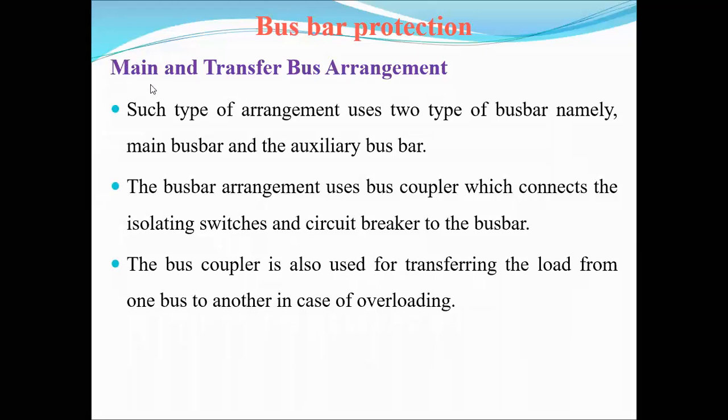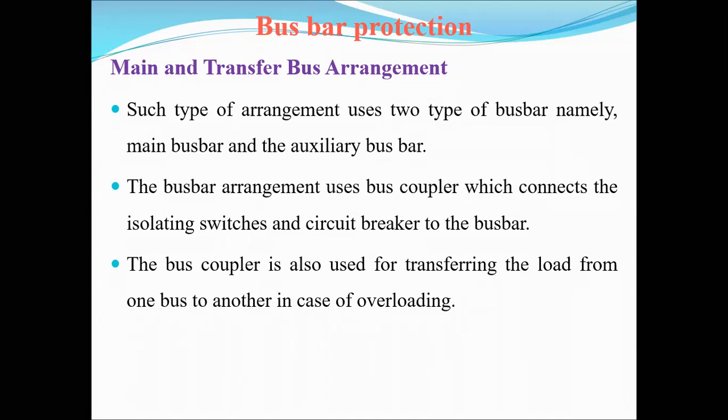One bus bar acts as the main and the other bus bar acts as a transfer. Why? Because we are going for this type of bus bar arrangement to improve the continuity of the supply. In the power system, the main basic consideration is the continuity of the supply. If we give continuity of supply, many customers are attracted. That's why we improve the continuity of the supply systems.